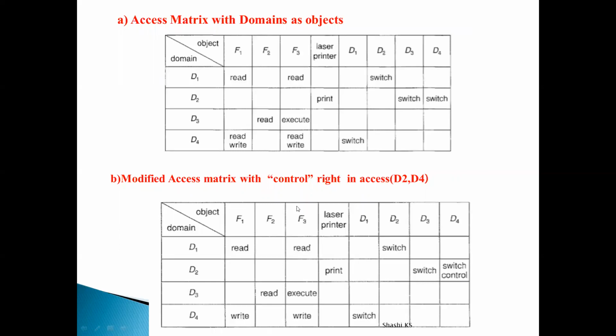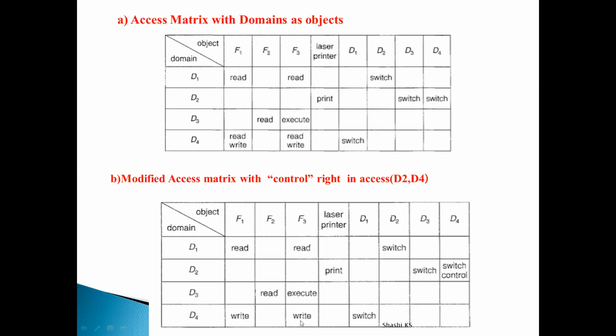So with that, you see here, in domain D4, originally we had the read access right for the files F1 and F3. Now that is being removed by the process in the domain D2. Okay. Now we no longer have read in file F1 and we don't have read in file F3 here.